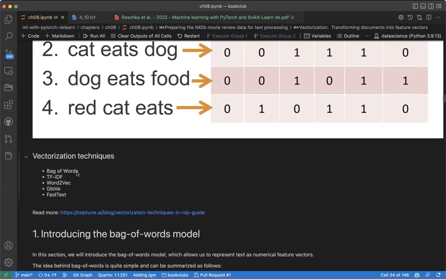We have what we call bag of words. We have what we call TF-IDF. We have what is called word2vec. We have what is called GloVe. We have what we call fastText. All of these allow us to create a feature vector.